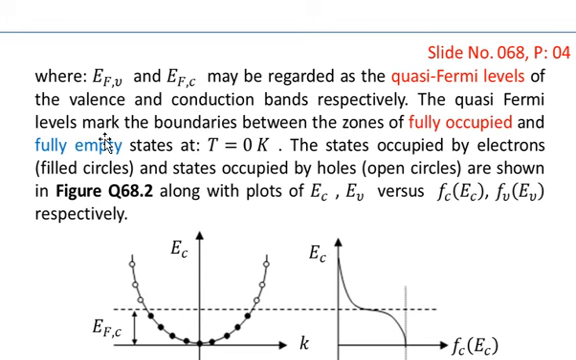The quasi-Fermi levels mark the boundaries between the zones of fully occupied and fully empty states at T equal to 0 Kelvin. This is what we have seen, that there are two distinct boundaries at absolute zero, fully occupied or fully empty. The states occupied by the electrons, filled circles, and the states occupied by holes, open circles, are shown in figure 68.2 along with plots of EC and EV versus FC and FV respectively.